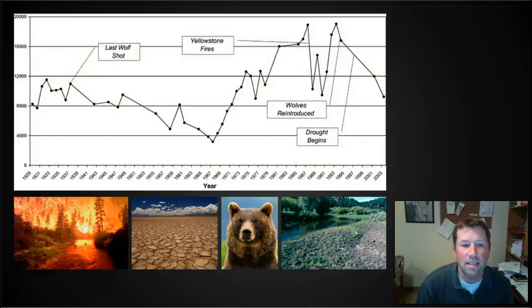What we know from the science now is that fire has an effect on elk populations because it changes their habitat. We know that drought can have an effect on elk populations. We know that other animals, such as grizzly bears, actually have a really big effect on elk populations, more than probably even the wolves. And we also know that when elk populations are very high, there tends to be a lot of ecological problems, such as overgrazing and erosion in streams.